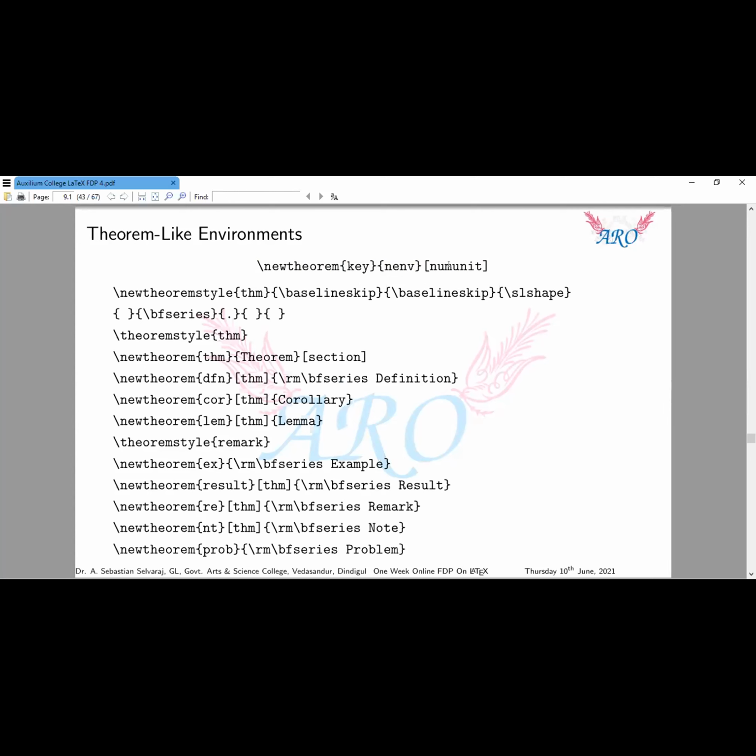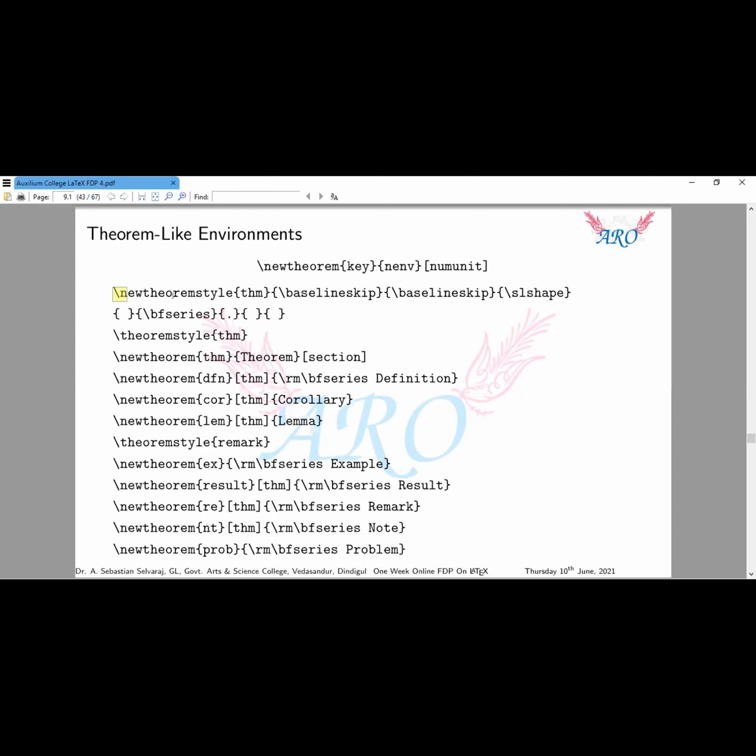Number unit: suppose you want theorem numbers 1, 2, 3 continuously, or you want separate numbering for theorem, corollary and lemma, that's also possible. Suppose you want the theorem number as 1.1, first chapter, first theorem. Somebody may want 1.1.1, that means first chapter, first section, first theorem. We may use it based on our interest. It's global. This is the key for newtheorem, and this is for numbering purposes.